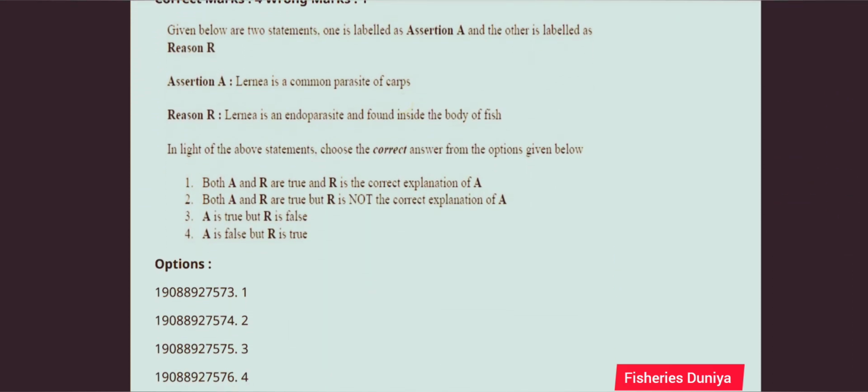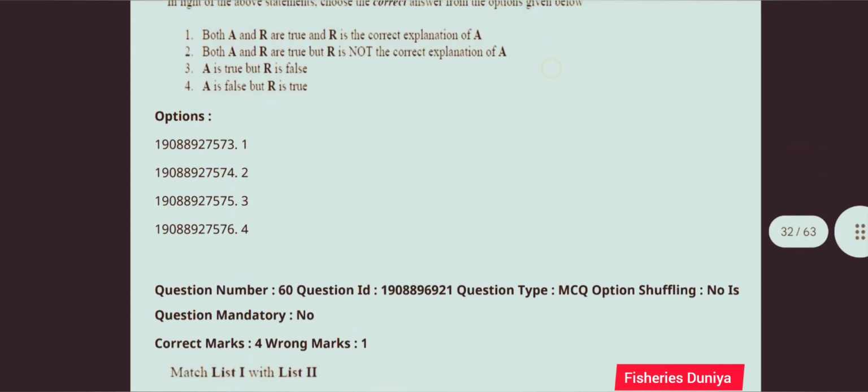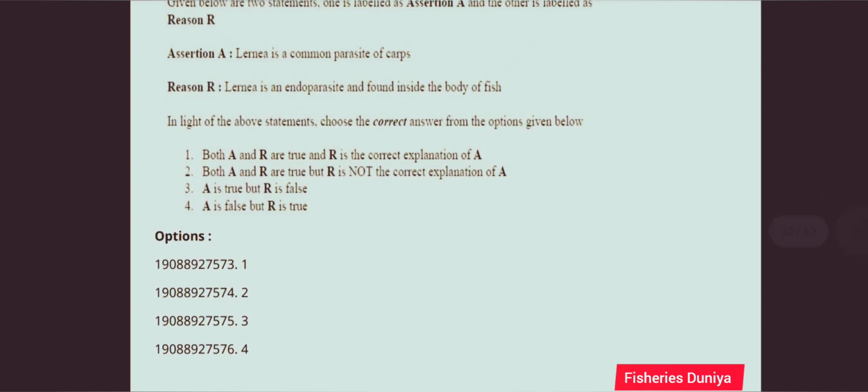Next question. Given below are two statements. One is labeled assertion A and the other is labeled reason R. Assertion A, Lernaea is a common parasite of carps. Reason R, Lernaea is an endoparasite and found inside the body of fish. So the correct answer for this question is option number 3. A is true but R is false.